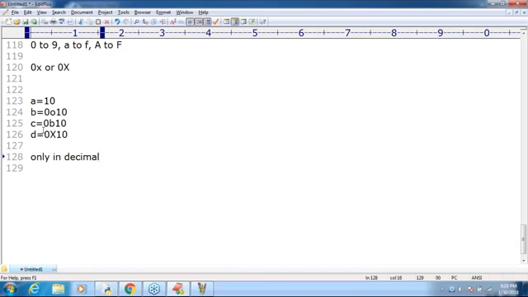Based on the value, the size is automatically increased. In Java, int means 4 bytes, but such terminology we never use here, because values are stored in the form of objects. So we are not required to worry about size or range. An integral value without a decimal point is always int type. In the next session we will talk about some more extra things in int, and after that the remaining things.